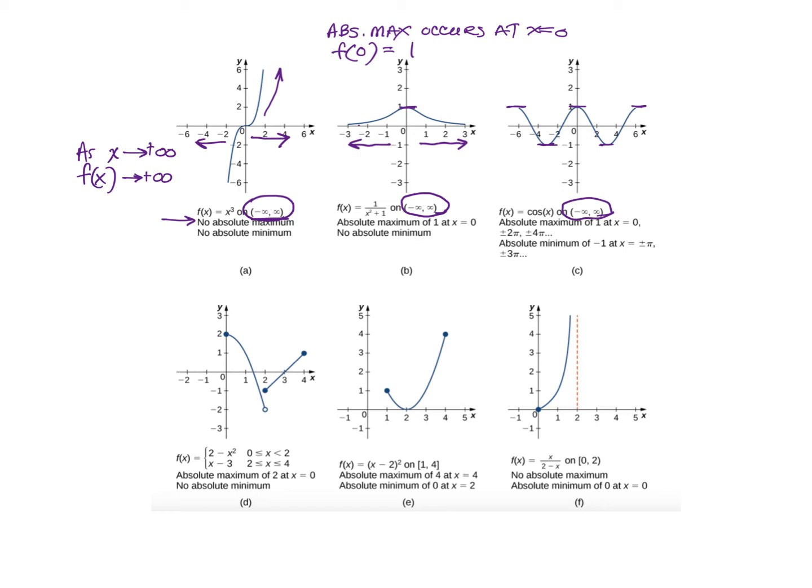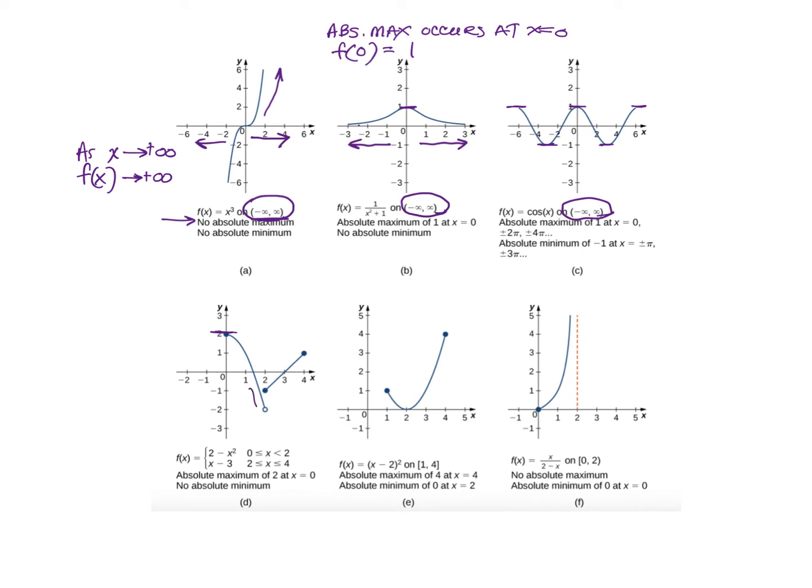In the fourth scenario, or D, we have a piecewise function, and in this case we have an absolute maximum of 2. You can see that's the highest point, and it occurs at x equals 0. And in this case we have no absolute minimum. Why do we have no absolute minimum?